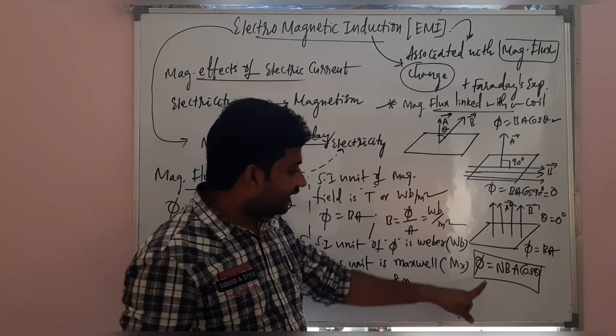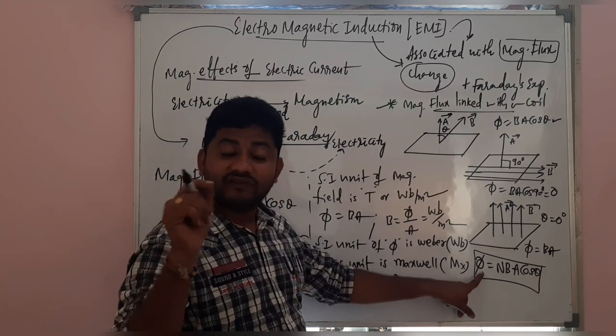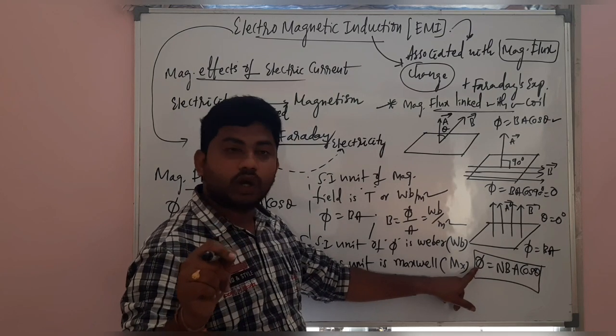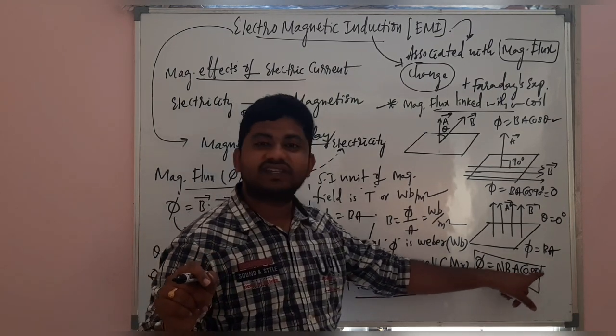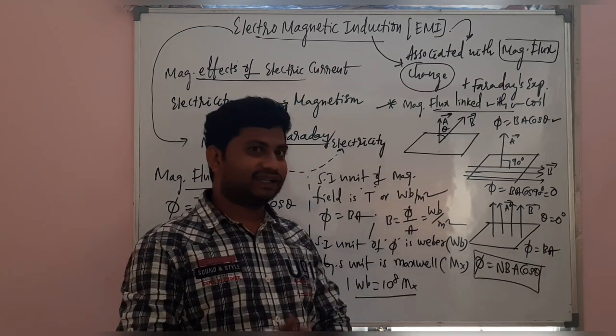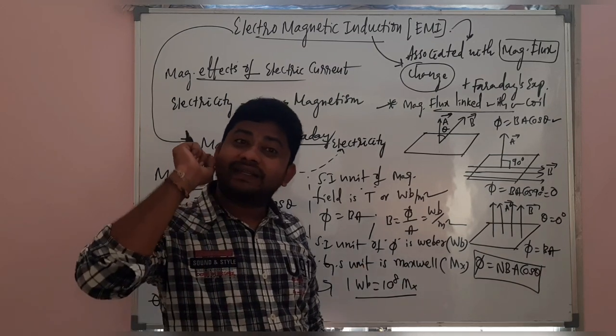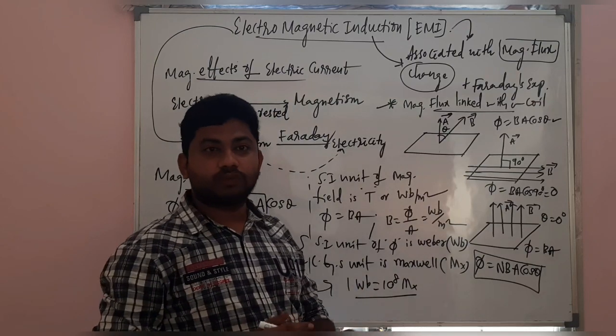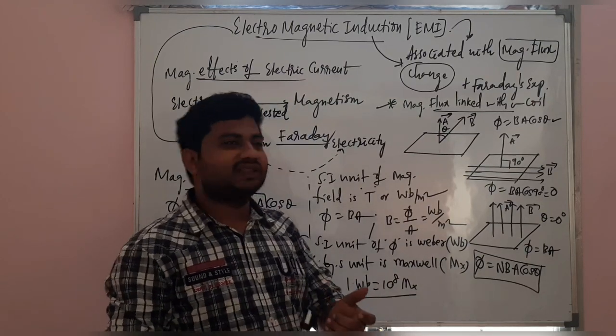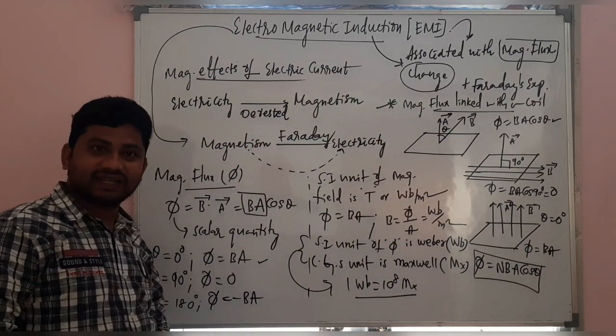So magnetic flux change depends on all these physical quantities. Understand? Clear? So magnetic flux change is the most important topic in this chapter called electromagnetic induction.